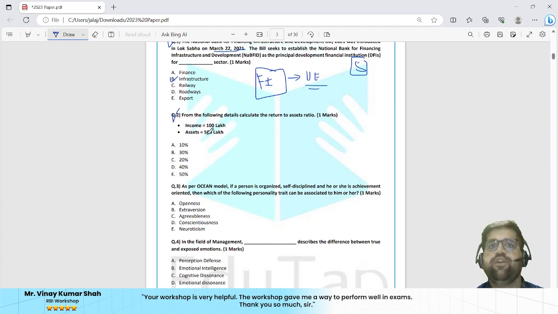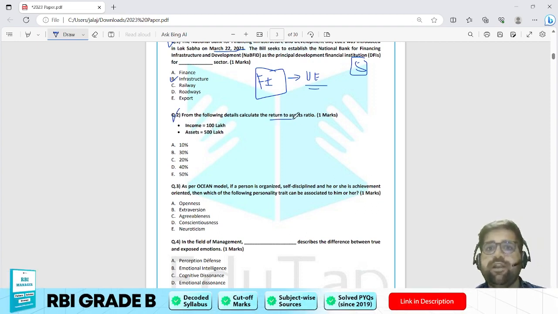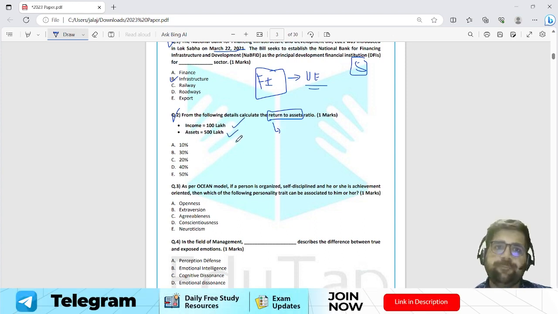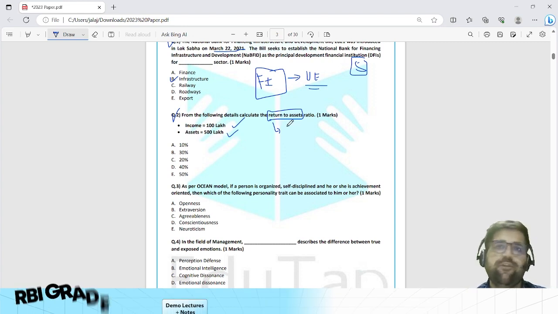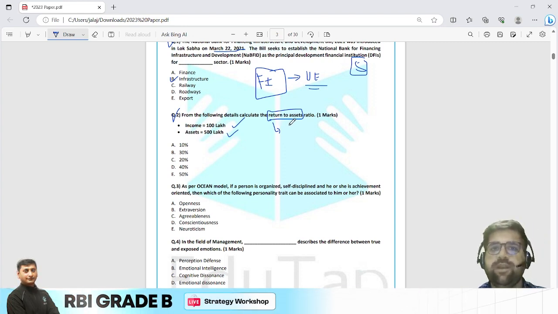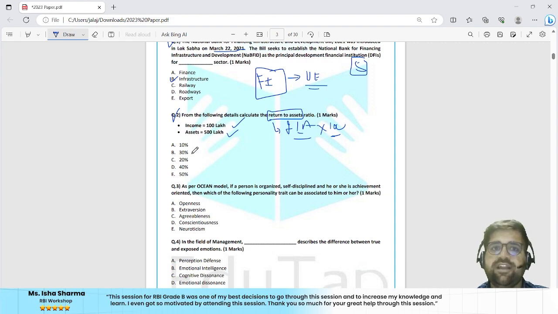Second question: from the following details, calculate the return to asset ratio. Here you are required to calculate a very peculiar ratio, which is return on assets. They have given you income of 100 lakh and assets of 500 lakh. To calculate it, you just apply one simple formula which we have discussed multiple times in your course as well as in your live classes: income divided by assets into 100. Why 100? Because we have to get percentage figures, as all the options are given in percentage.